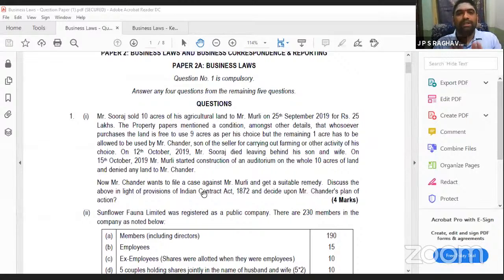Now, what it resembles is privity of consideration. Privity of consideration. Do you remember? If you have attended the classes, I have told this case law also. No consideration, no contract, exceptions. One of the exceptions is assignment. Chinnaya versus Ramaya case. Do you remember? In that case, what happened?